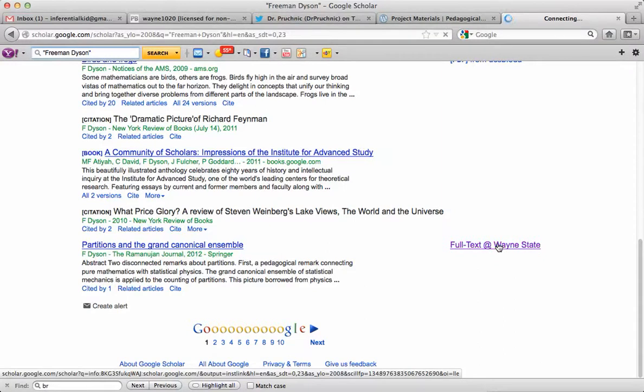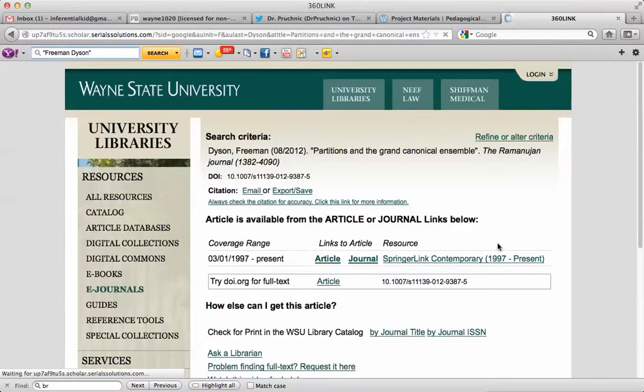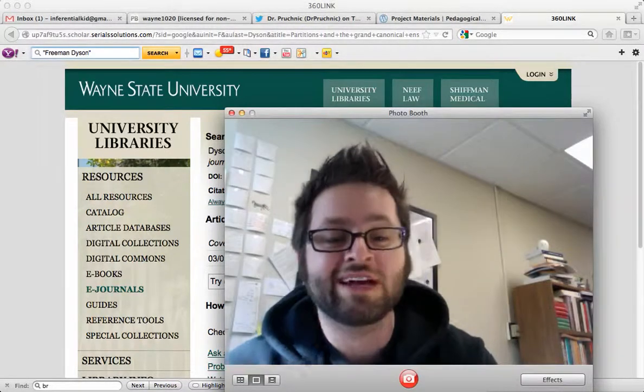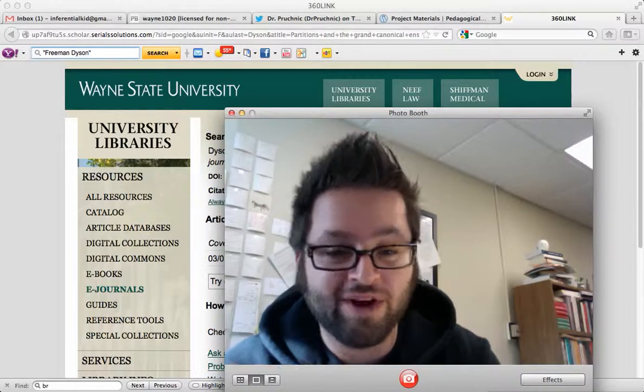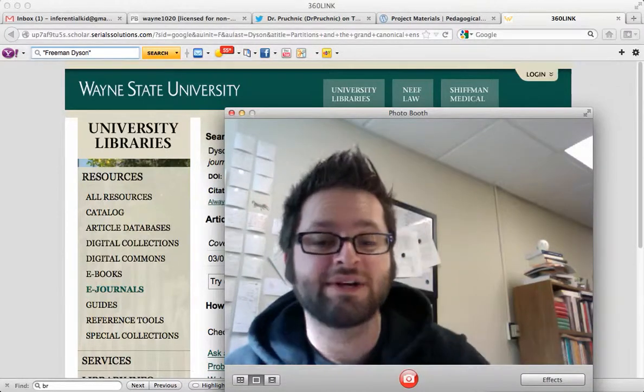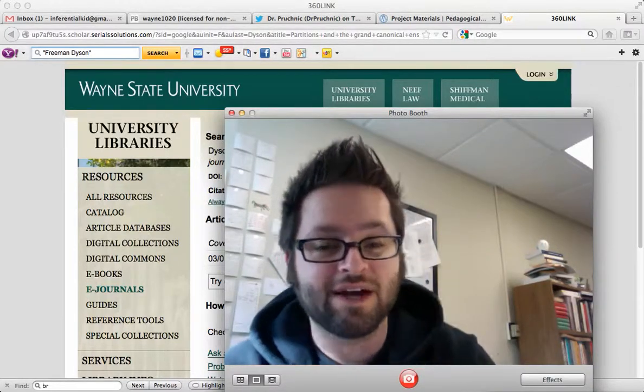So if I click on that, boom, it's going to take me to the library page. This is why it's useful and necessary that you be logged into the library before you do the search, because otherwise Google Scholar doesn't know what library you want to reference. But if you're already logged into the Wayne State Library system, it's going to know that's the library you're looking for.